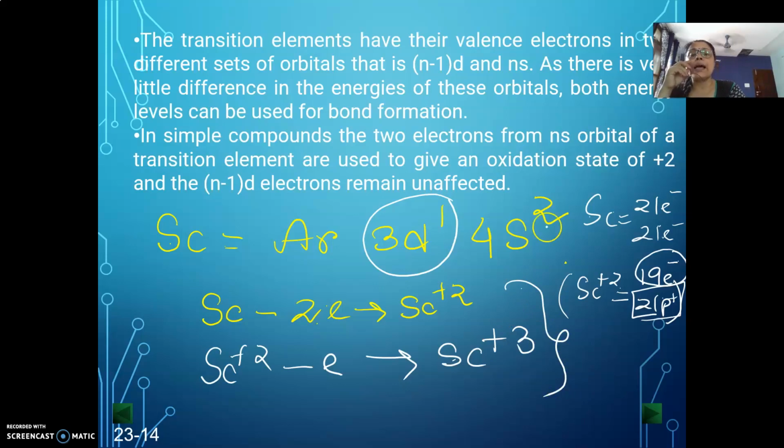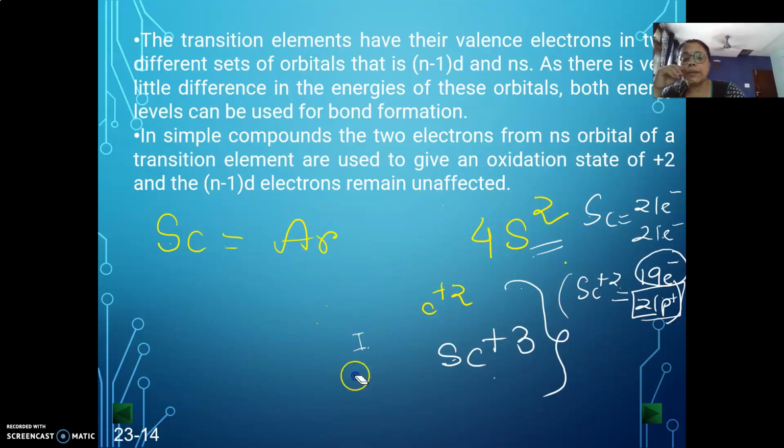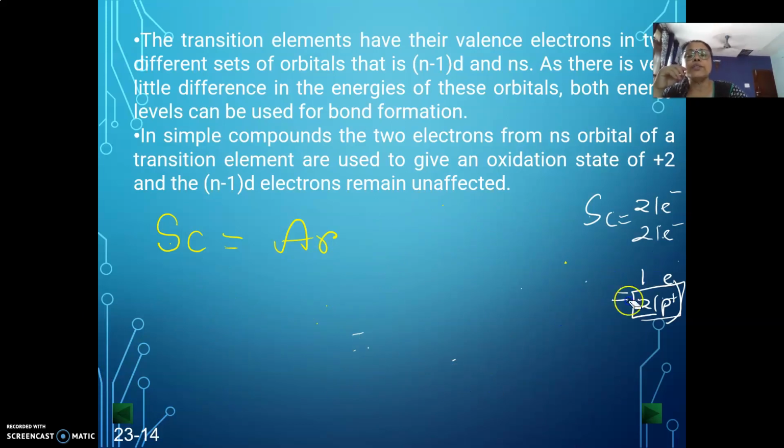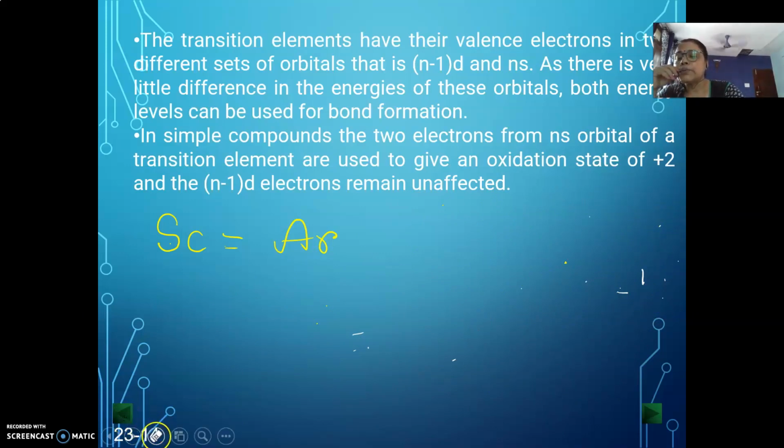Once you thought that I had 3 electrons, I can remove them, but once you remove this electron, suddenly the attraction of the 19 electrons by the nucleus increases to such a level that you have to wait for some time to bring the energy, because until and unless you provide ionization energy, it will not be removed. This will be attracted by the nucleus. Since you have to wait for some time to bring the proper ionization energy to remove the electron, for that particular time the +2 state will be stable.